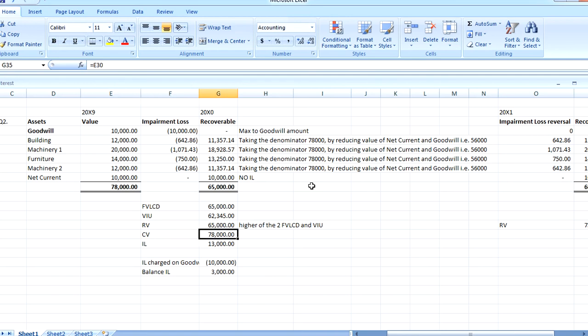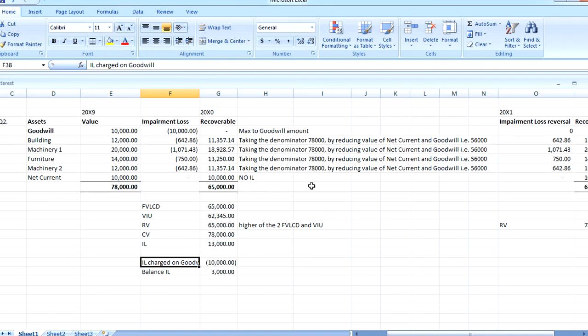So this is 65,000, which is the higher, and we compare it with your carrying value, which was 78,000. The carrying value is more than the recoverable value, and thus there is impairment in the asset. The impairment loss amount is the difference between the carrying value and the recoverable value, which is cell G35 less G34, giving you a figure of 13,000.